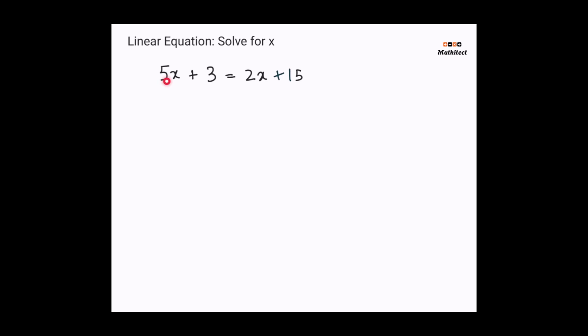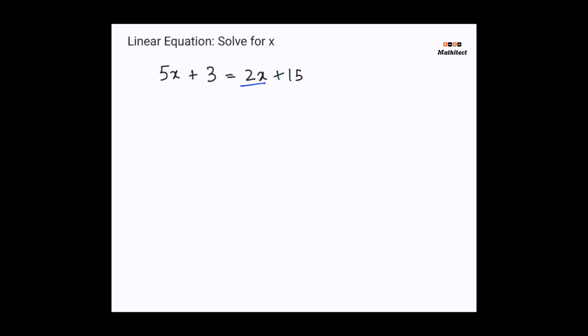If you see a linear equation like this, where the variable x is on both sides of the equation and you're not sure where to start, you are in the right place. In this video, I'm going to walk you through a simple step-by-step process to solve it, and you'll see it's actually very straightforward. Our main goal is to get all the x terms on one side of the equation and all the constant numbers on the other side. It does not matter which side you choose for the x's, so let's move them to the left.